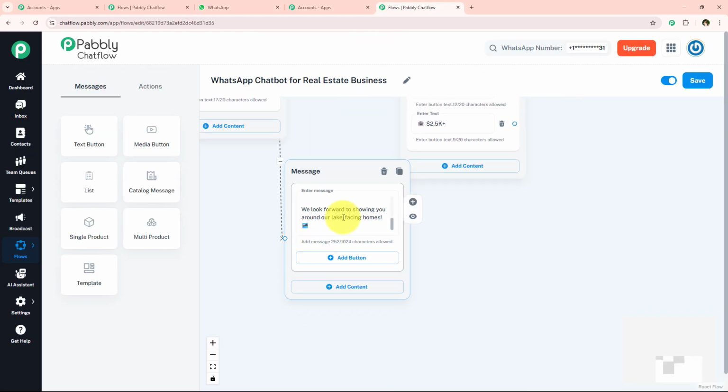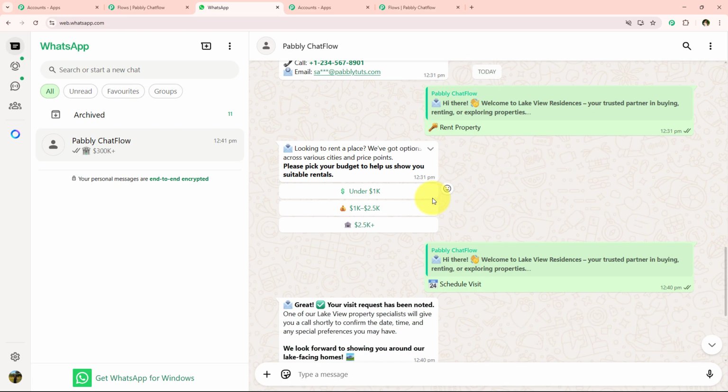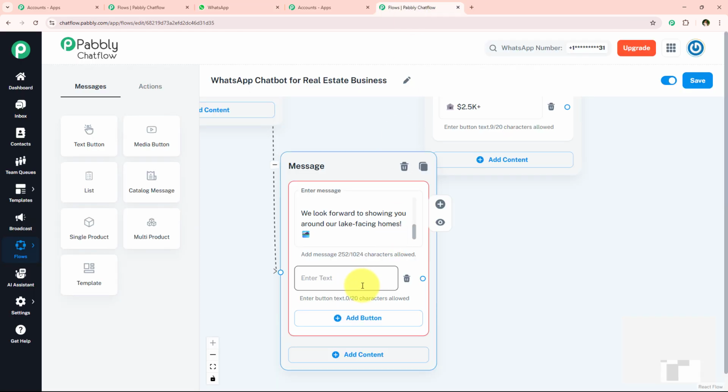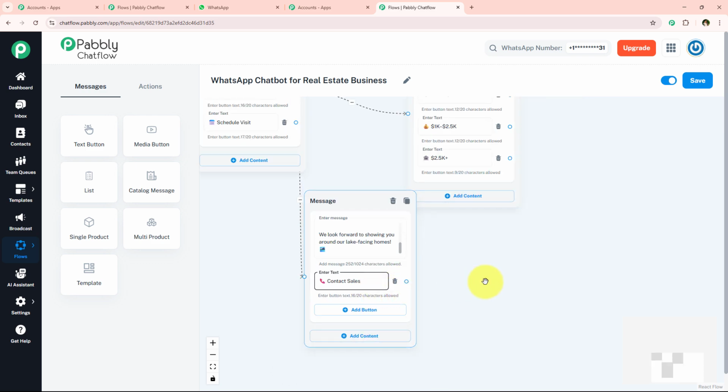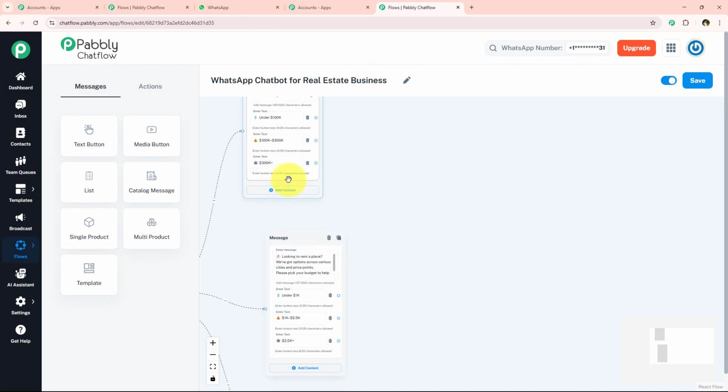And in this schedule visit message too, I'm just going to add a button of this contact sales. Alright, so I'm just going to add the message for the same right over here. So I'm just going to open my flow, add a button, and enter the button text, which is contact sales. And now we are going to move on further. One by one, we are going to set up the message for all of these buttons which we have added.